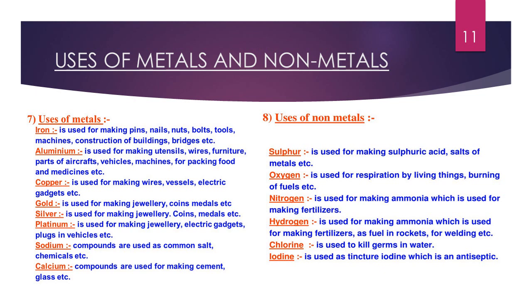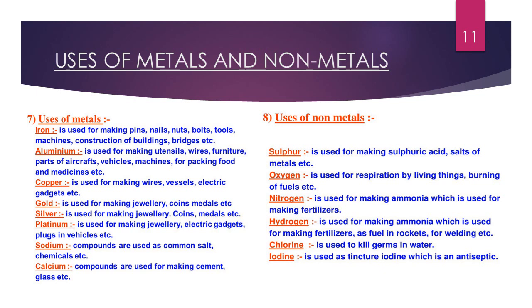Sodium compounds are used for common salt and chemicals, etc. Calcium is also used for making cement and glass. If you look at non-metals, some of the common non-metals are used as follows. Sulfur is used for making sulfuric acid.